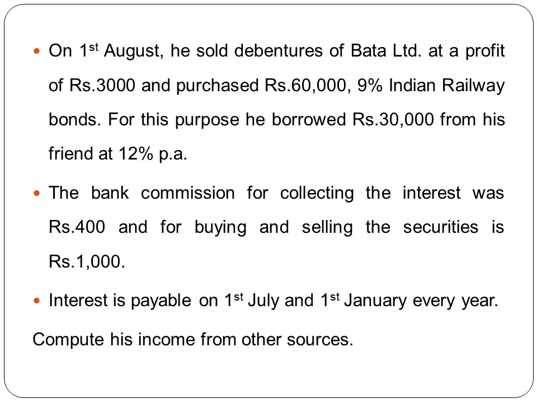Therefore, in case of Bata Limited, on 1st July, only half the interest he has received. That is one point. He has purchased 60,000 9% Indian Railway bonds. Now, this purchase also is made on 1st August, that is after July. Therefore, on Indian Railway bonds, he has not received the interest on 1st July because he did not have them at that point of time. He bought it in August.